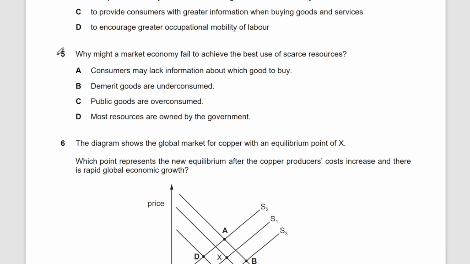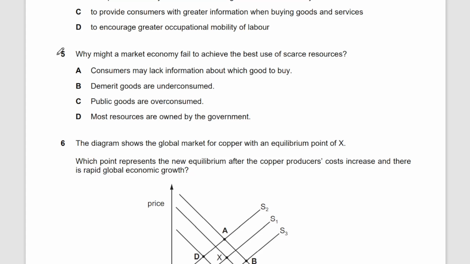Okay, why might a market economy fail to achieve the best use of scarce resources? You need to know that there are three major economic systems: mixed, free market, and planned economic systems. In a free market economic system, there are certain problems which cause a failure of this system.